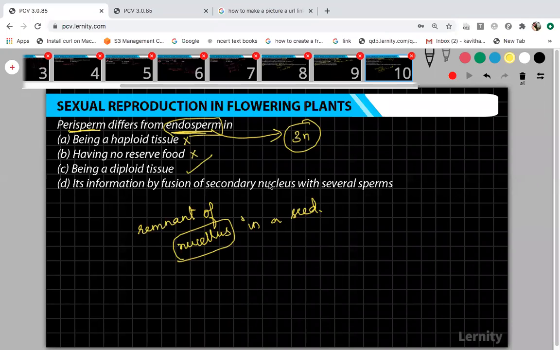It is formed by fusion of secondary nucleus with the sperms. This is also wrong. It is endosperm. Okay, so the correct answer is option C.